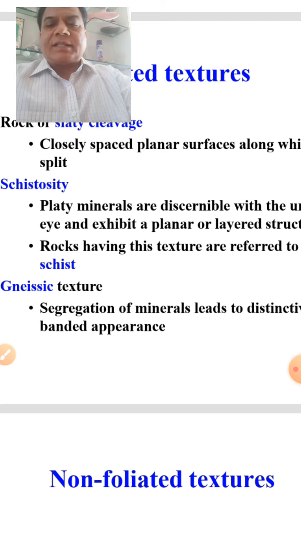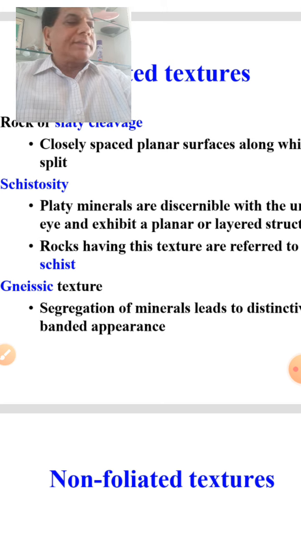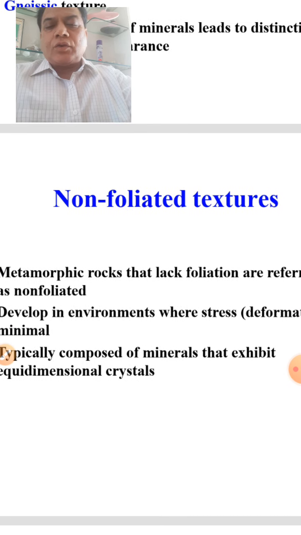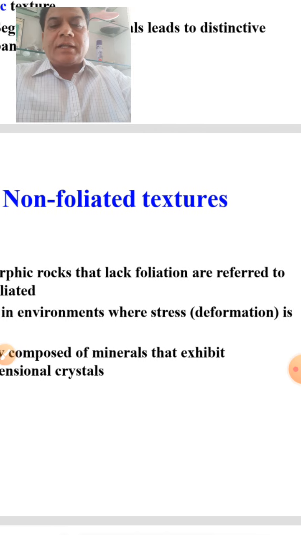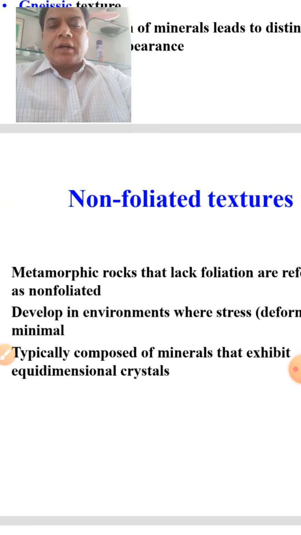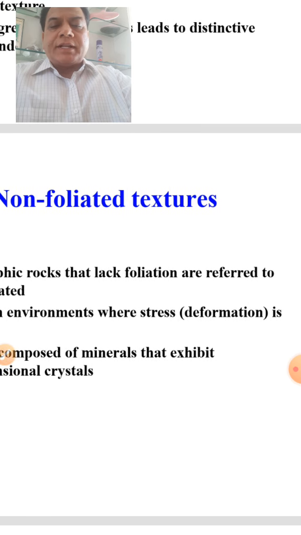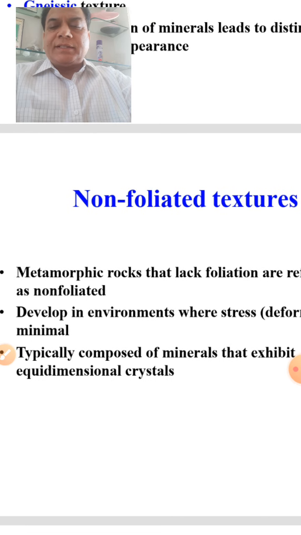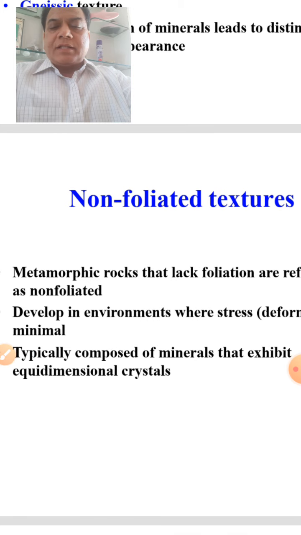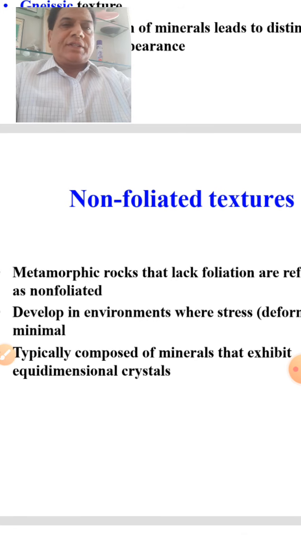Now the difference you can see in this: as far as the textures are concerned, the foliated rocks may have slaty cleavage, schistosity, or gneissic textures. Whereas non-foliated rocks lack foliation and develop in environments where stress deformation is minimum. Then the minerals become equidimensional crystals. These are the characteristics of these.